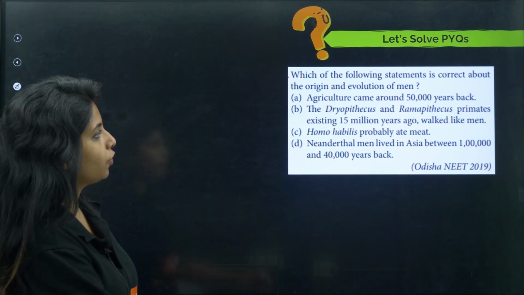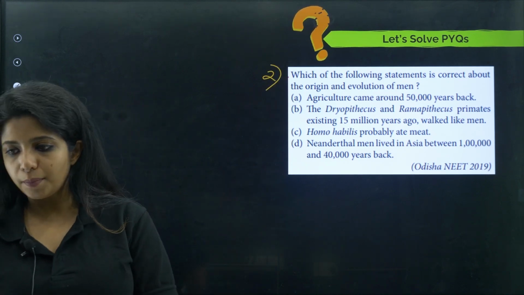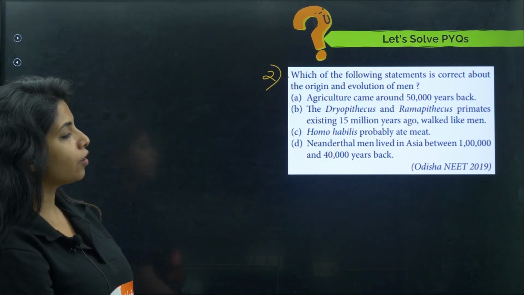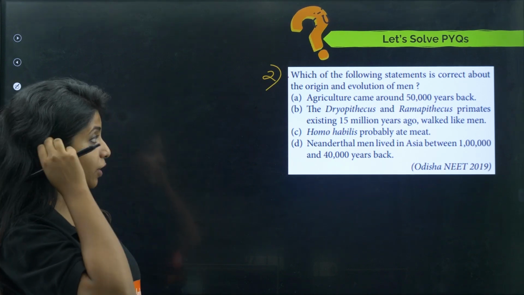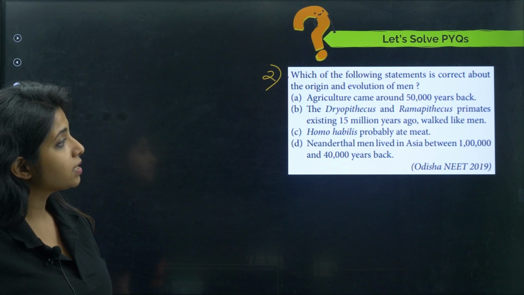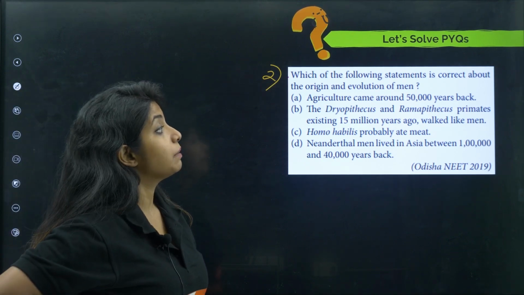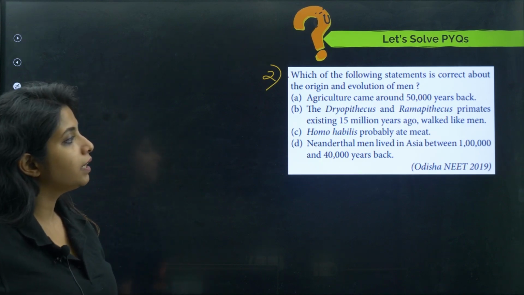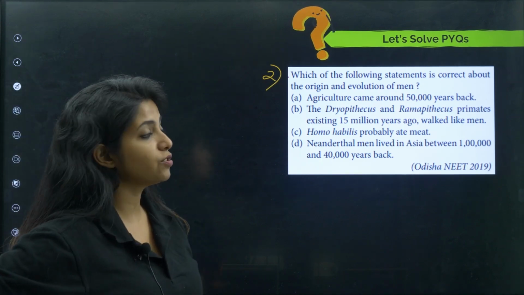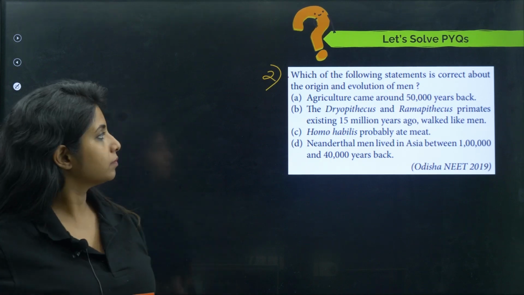Going ahead, which of the following statements is correct about the origin and evolution of men? Agriculture came around 50,000 years back. No, it was 10,000 years back. But yes, you can try to find the right answers. Dryopithecus and Ramapithecus primates existing 15 million years ago walked like men. Homo habilis probably ate meat. Neanderthal men lived in Asia between this and this years back. Again, a question for you to solve. Try it out and let me know.